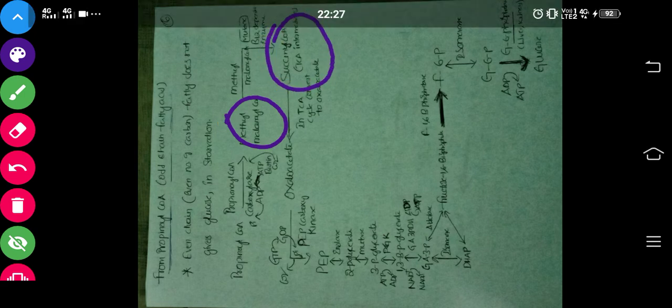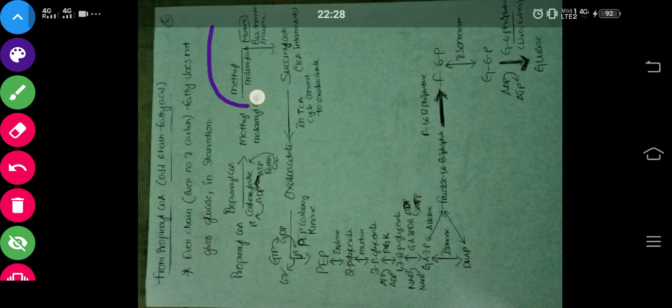So remember guys, this methyl malonyl CoA will form succinyl CoA. Methyl malonyl CoA and succinyl CoA are isomers. Both are carbon shifting reactions. This methyl malonyl CoA will form succinyl CoA by using an enzyme called mutase.